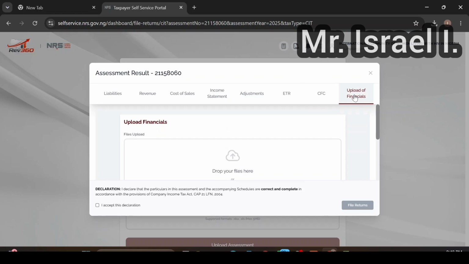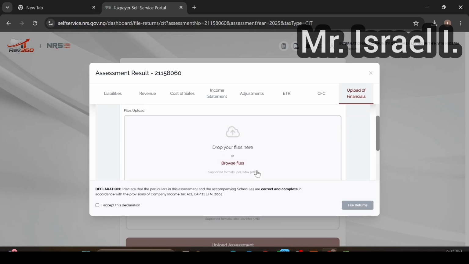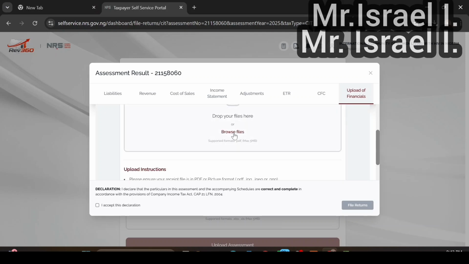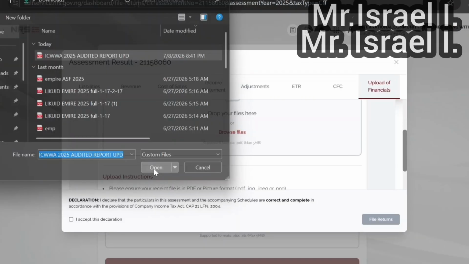So here we're going to upload our financial statement, our audited financial statement. Yes, I need to download it now. I need to go to my documents somewhere in my system to download it. Let me check there. Right, so I've done that. So let us upload our audited account. So let's open it.